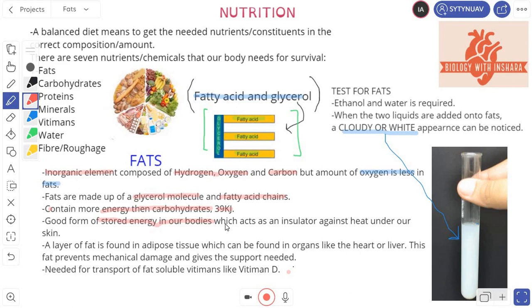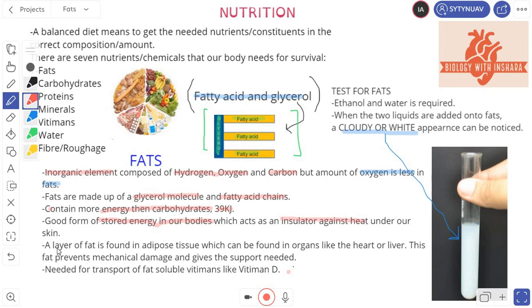So what this does is that the fat under your skin basically acts as an insulator against heat, which means it keeps your body warm. By keeping warm, it prevents any excessive heat loss. That is an advantage and the use of a fat.